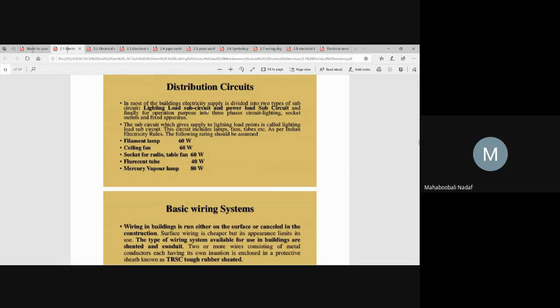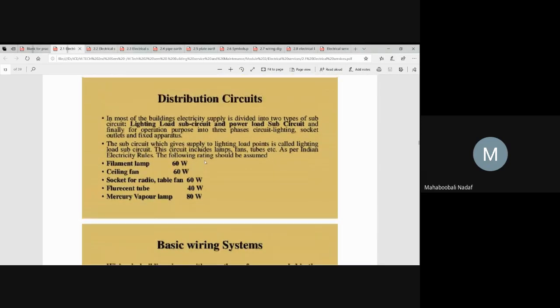For lighting purpose, you require one circuit. Okay. Is the screen clear, or shall I enlarge it? No sir, it's correct, sir. Correct.